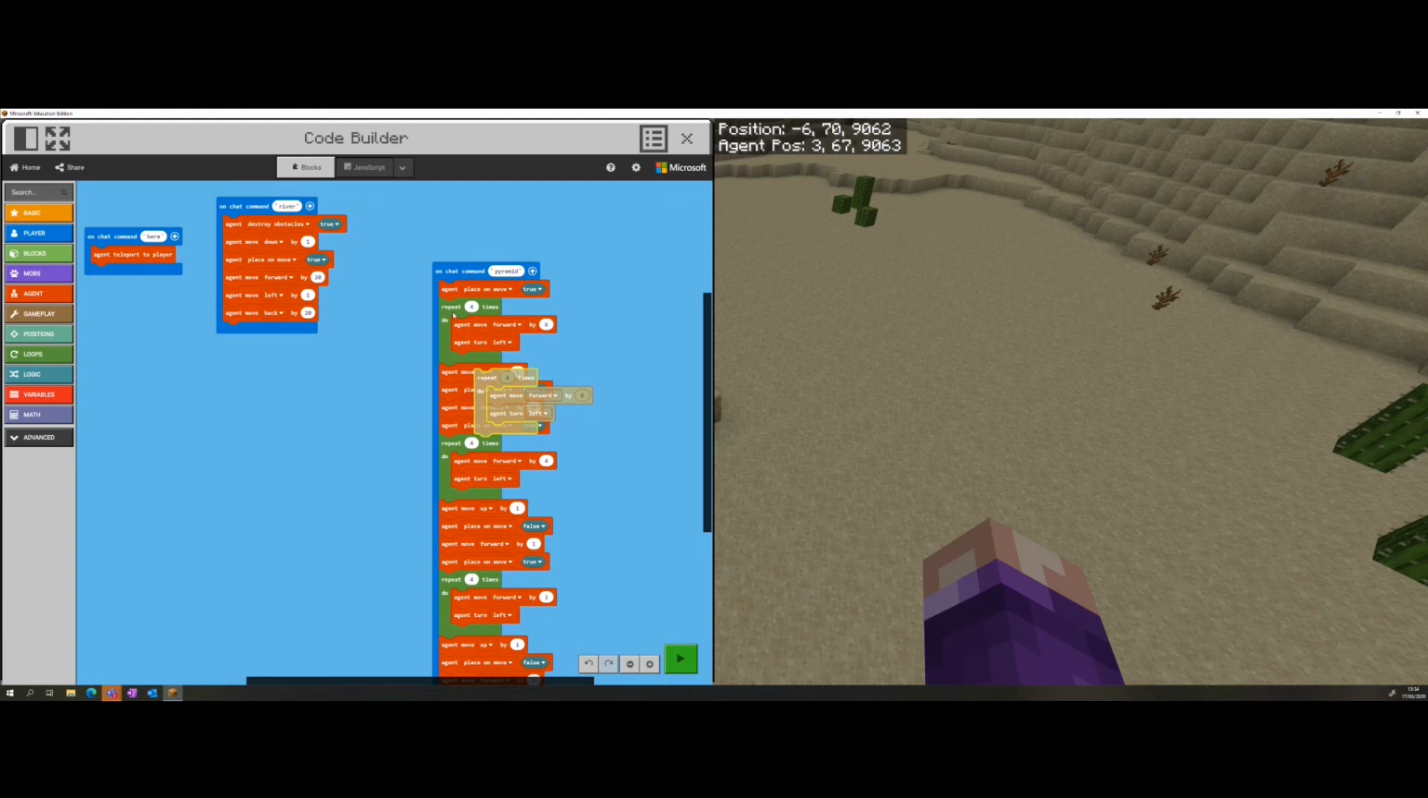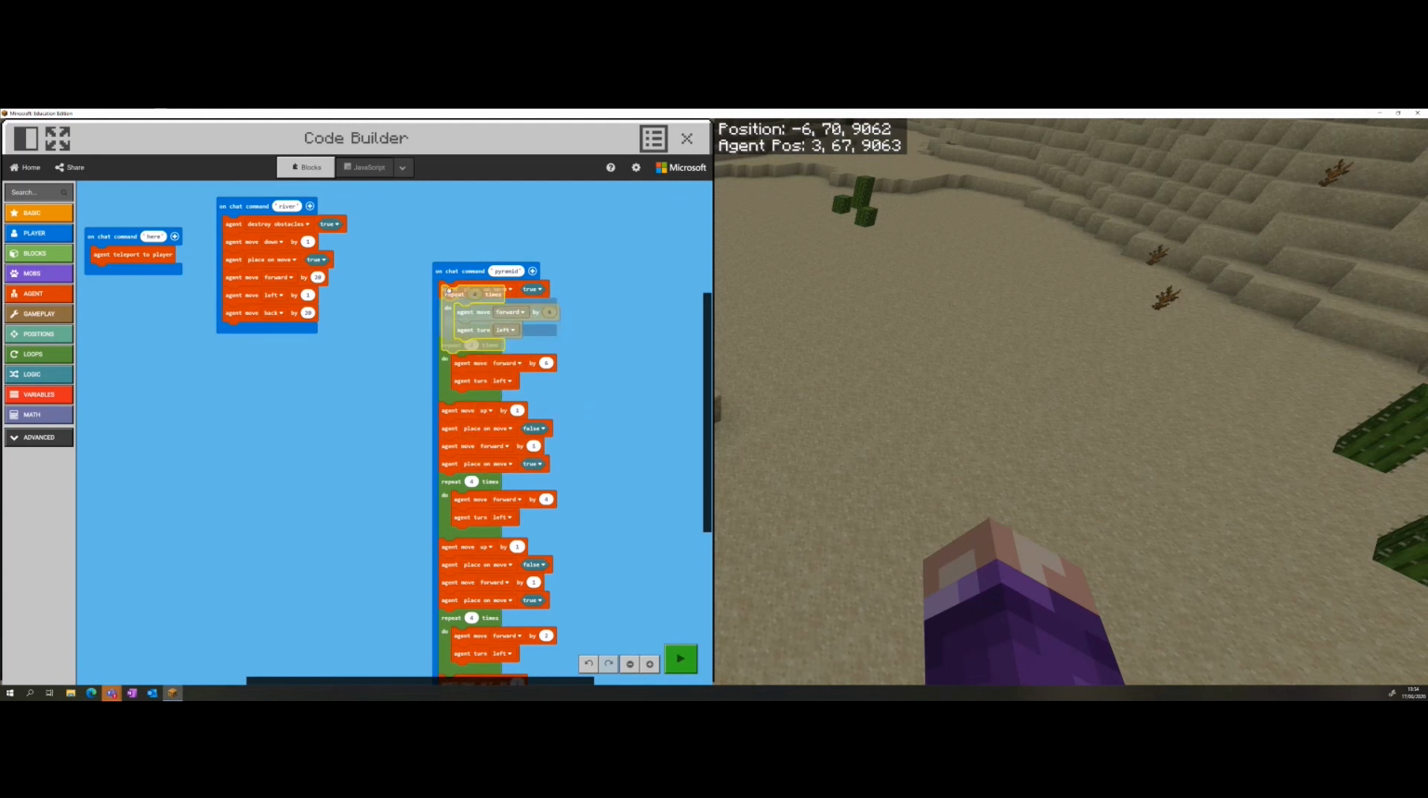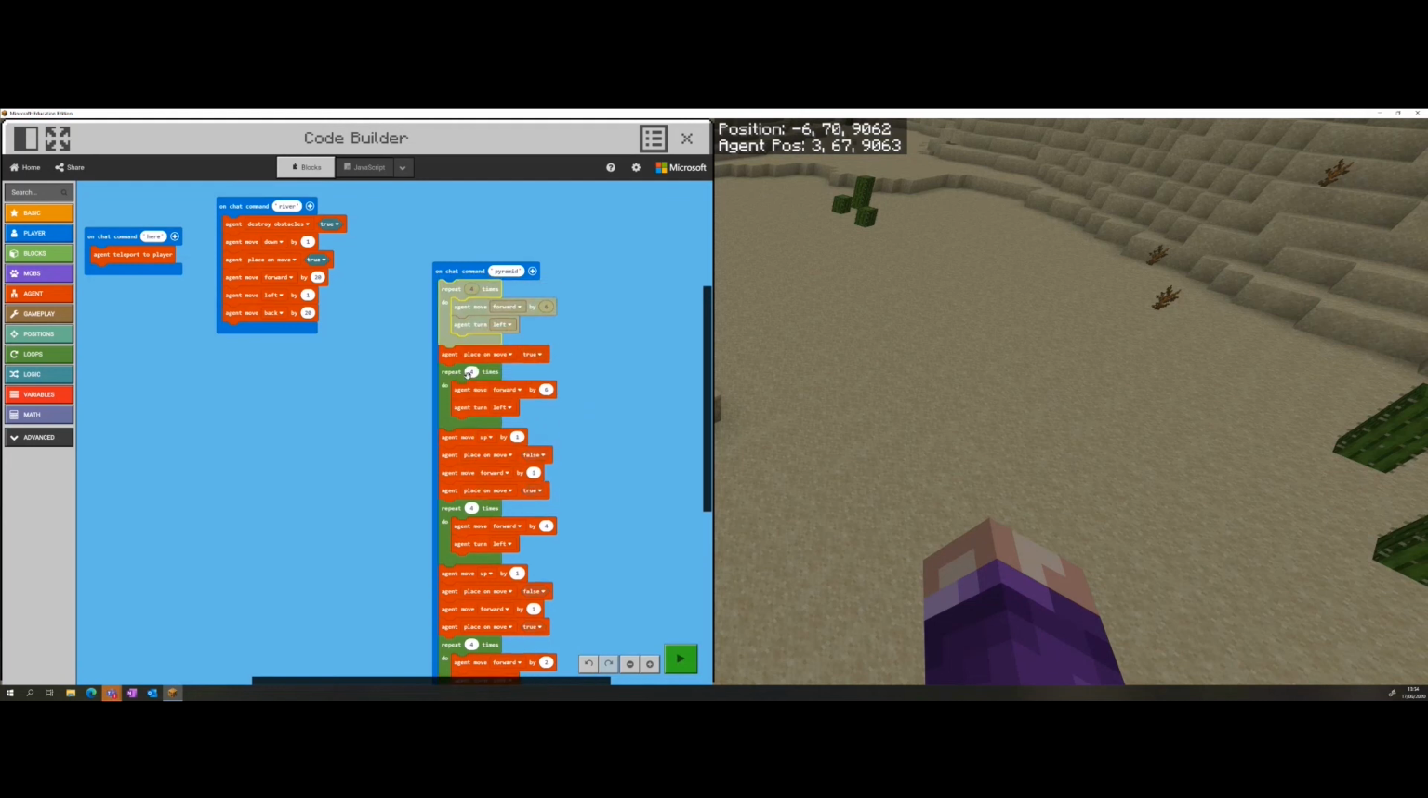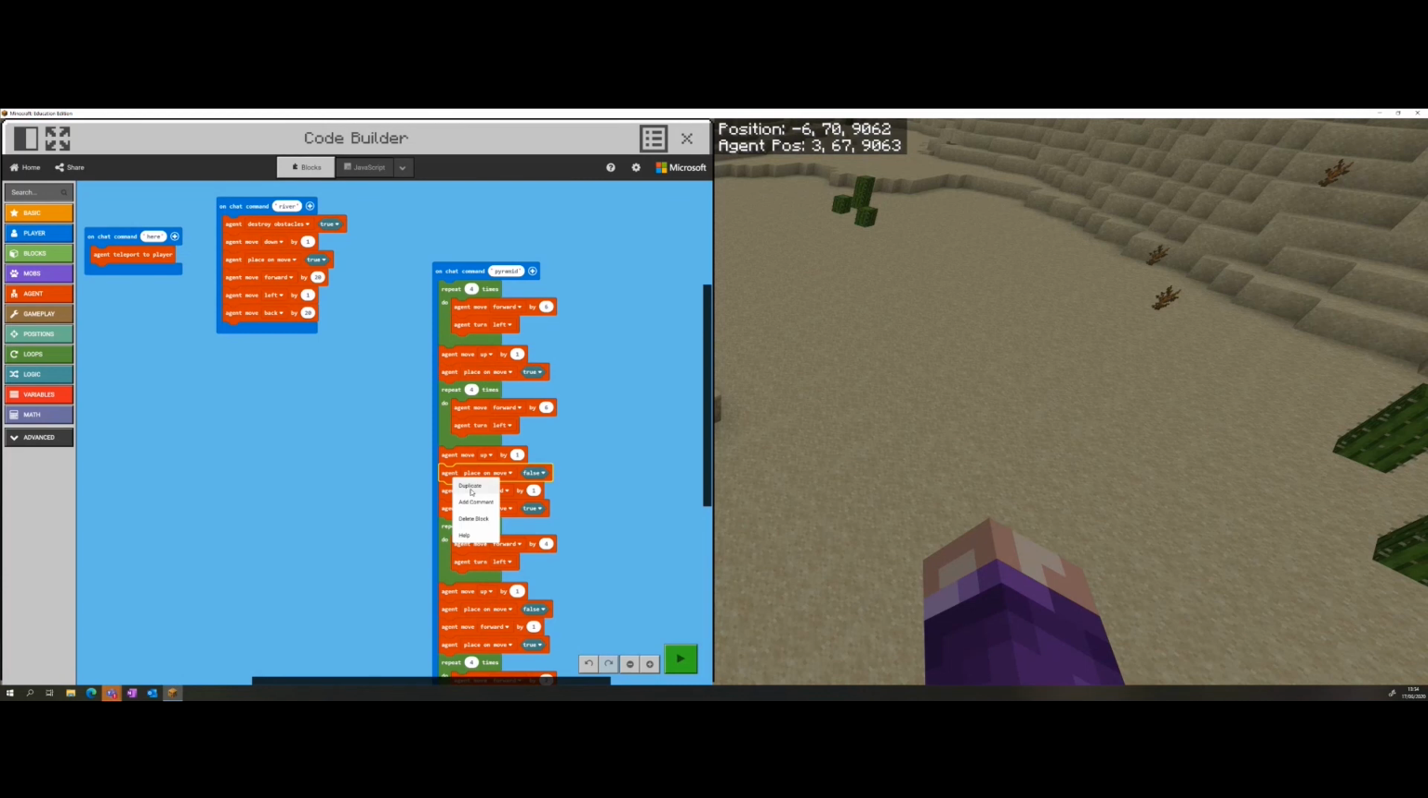So I'm going to duplicate that, and then I'm going to duplicate my move up 1. My place on move, need to turn it off.